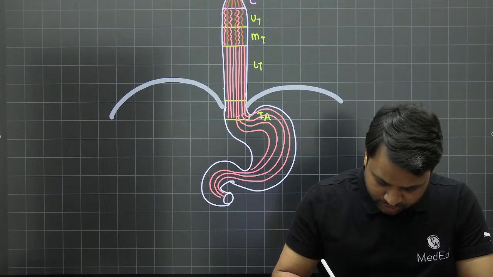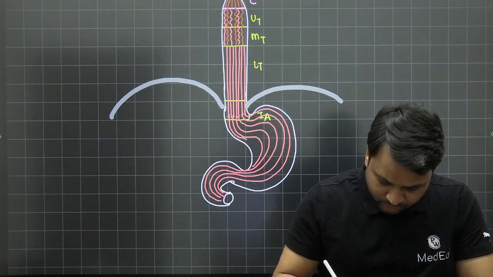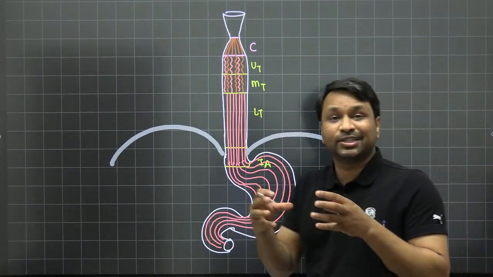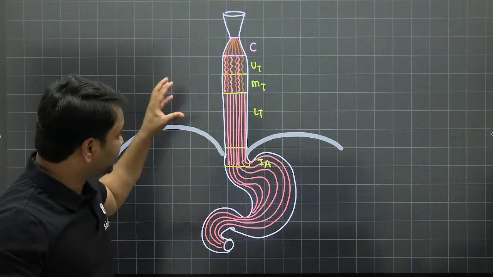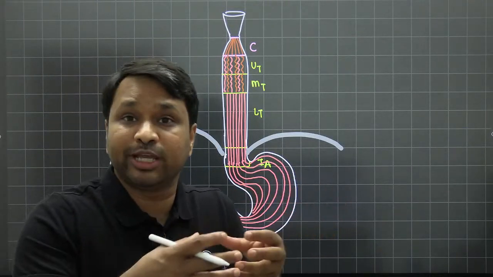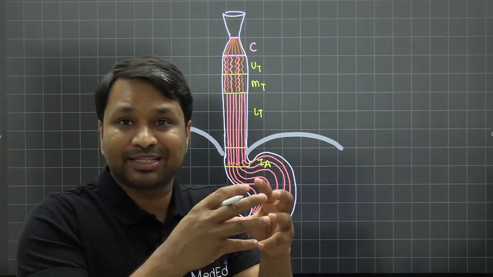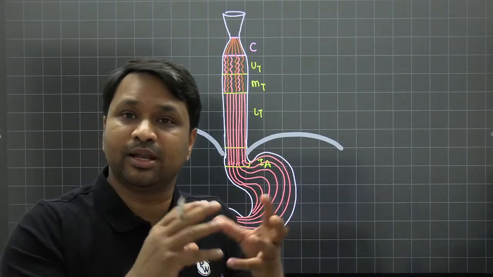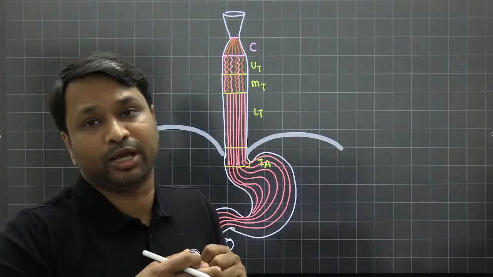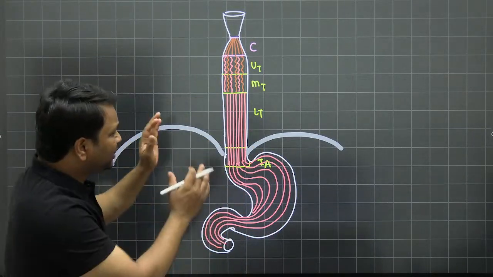So this muscular architecture is also very, very important for us to understand, because when you're making an anastomosis, if the muscular architectures are alike, the anastomosis sits well. If the muscular architecture is poor, obviously when you're trying to combine them, if you're trying to join a skeletal one to a smooth one, then obviously in contraction, that peristalsis, that movement and that contraction will not sync together. So at the anastomotic site, the leakage and incidence of strictures are much higher. But if you're joining two smooth muscles, it is quite easy to do. So there the problem doesn't occur.